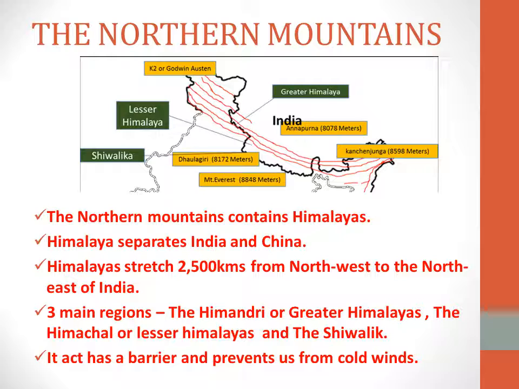So what is a mountain? A mountain is nothing but a very, very large hill. It's a little high. And these northern mountains have the Himalayas. You know what the Himalayas are, right? The Himalayas are tall and their peaks are covered with snow.